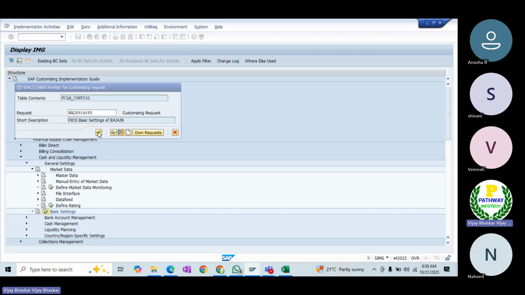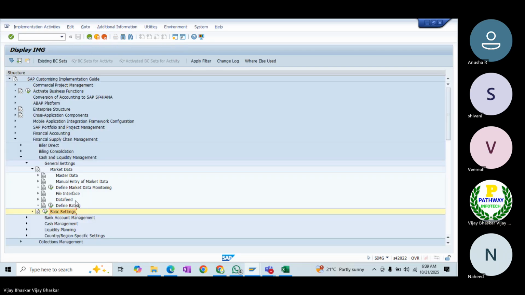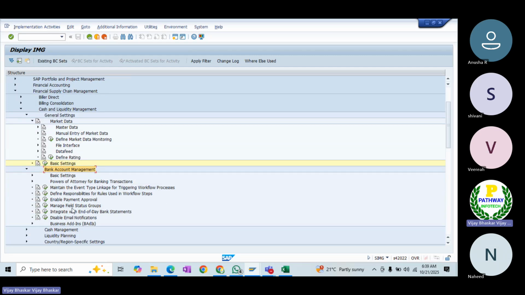I have saved this in full scope. In the full scope workflow, I want to create bank accounts through workflow, and workflow means I want to approve that bank account. So whoever is going to approve, let's come to bank account management. Who are the persons eligible for approval, enabled for payment approval?